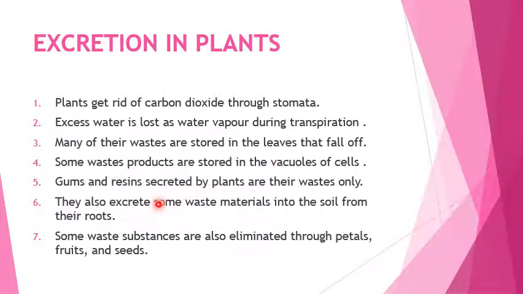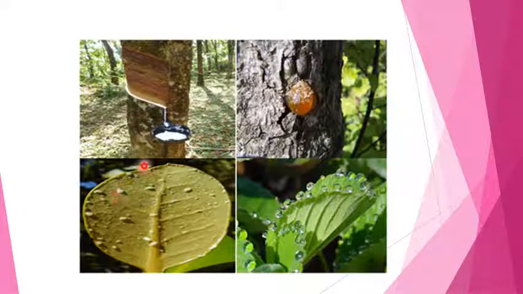Gums and resins, which come out in the form of a white fluid, are excreted by the plant as waste. They also excrete some waste material into the soil from their roots, and some waste substances are also eliminated through the petals, fruits, and seeds. So in this image you can see this is the resin coming out from the plant, this is the gum, and these are the various droplets where transpiration takes place and CO2 is eliminated, and the leaves fall off, which also contain some waste product.